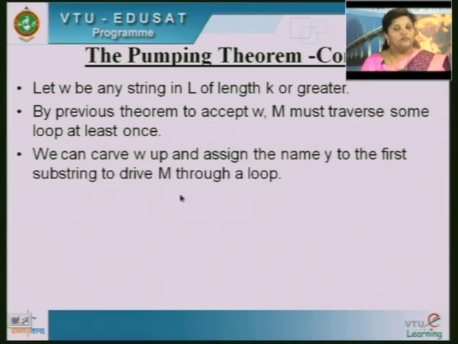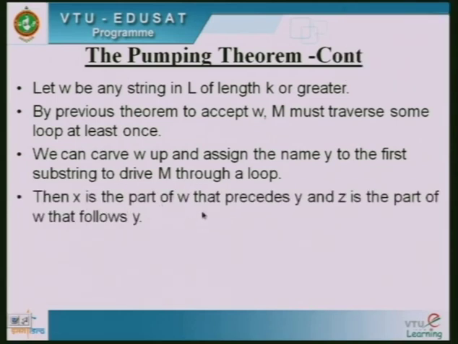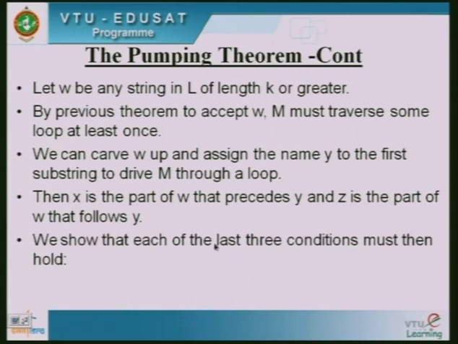So, we can carve W up and assign the name Y to the first substring to drive M through a loop. Then X is the part of W that precedes Y and Z is the part that follows Y. So, here he is saying that you can split W in the form of X, Y, Z such that the length of XY should be less than or equal to K, and Y should not be equal to epsilon, and such that X Y to the power Q Z should belong to L. Now we show that each of the last three conditions must hold.